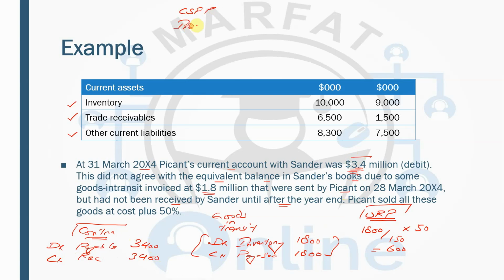So first of all, we will be dealing with the inventory. Take parent's inventory, which is 10,000, plus subsidiary's inventory, which is 9,000, and then you add the goods in transit of 1,800 minus unrealized profit of 600. Then you take receivables. So parent's receivables 6,500 plus subsidiary's receivables 1,500, and then minus 3,400, which is intra-group receivable.